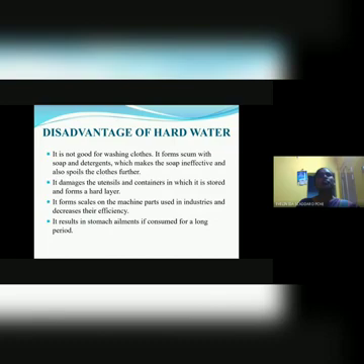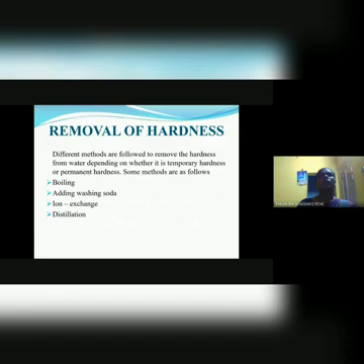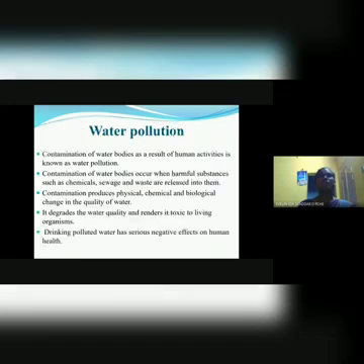Hard water is not good for washing clothes, it damages utensils, it forms scales in machinery parts, and it also results in stomach ailments. For the removal of hardness, we should boil it, add washing soda, or use an ion exchange process or the distillation process.